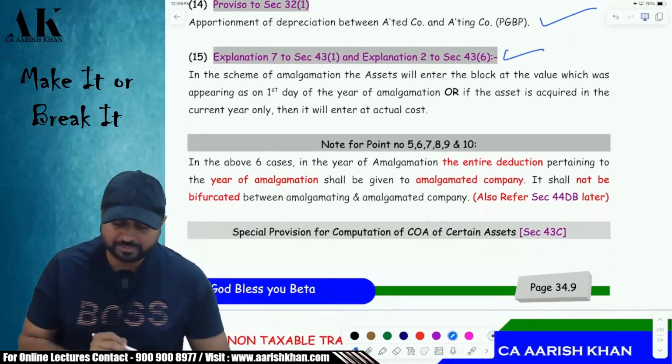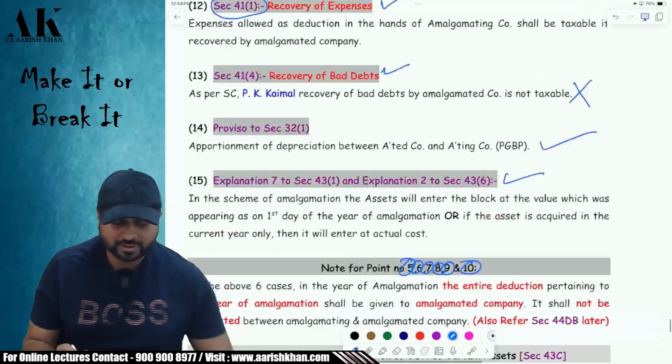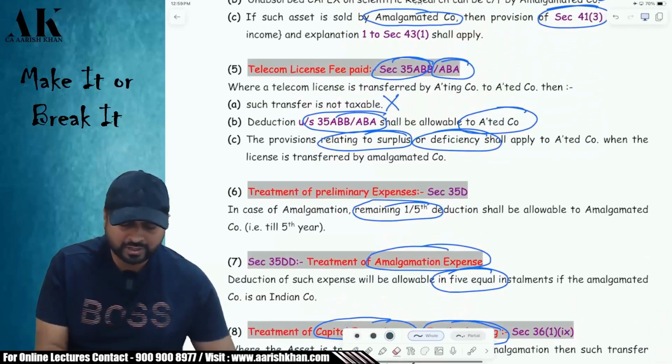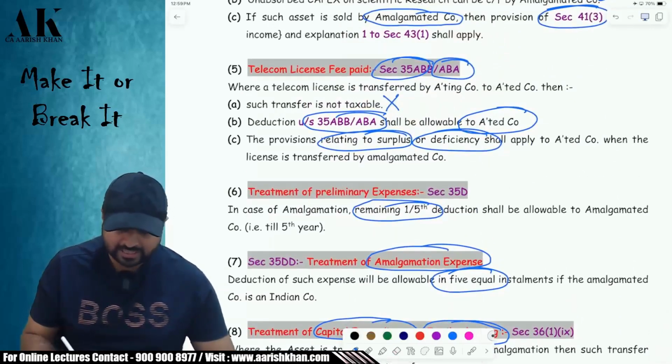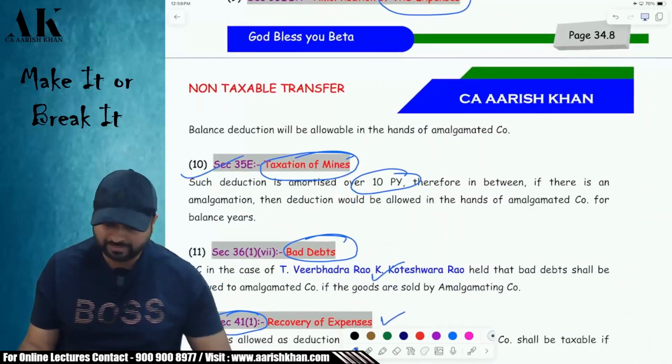Now, there is a special point which I am mentioning for points number 5, 6, 7, 8, 9, 10. What are points 5, 6, 7, 8, 9, 10? If you have a deep understanding of these points, they are nothing but all amortizations. From 5 to 10, all of them are amortization.